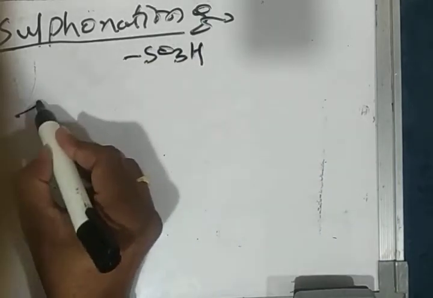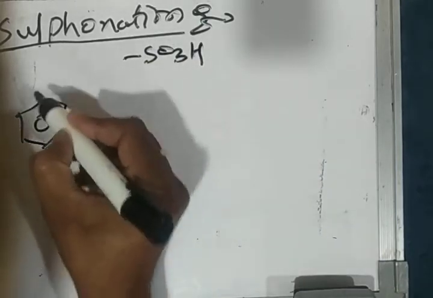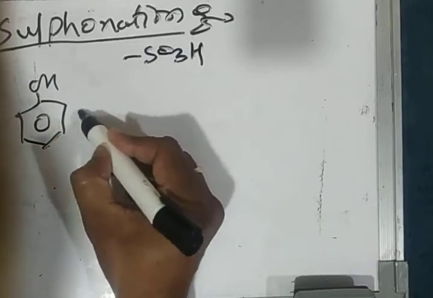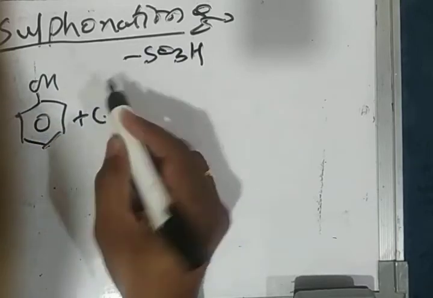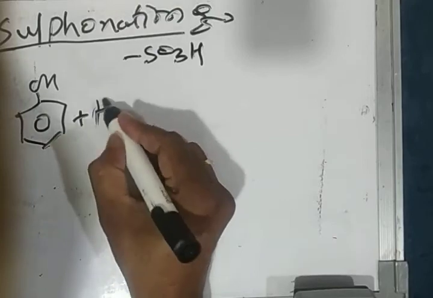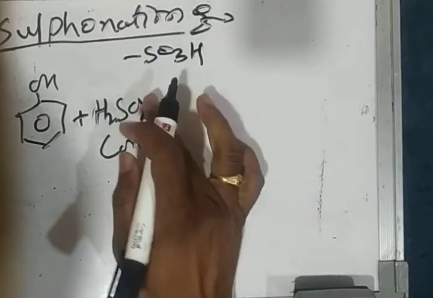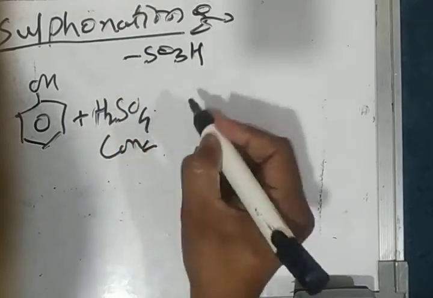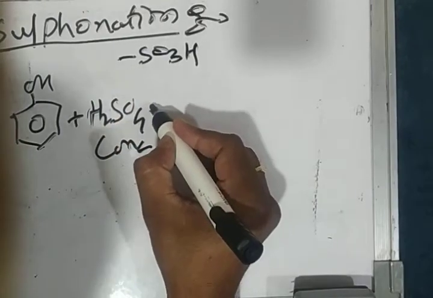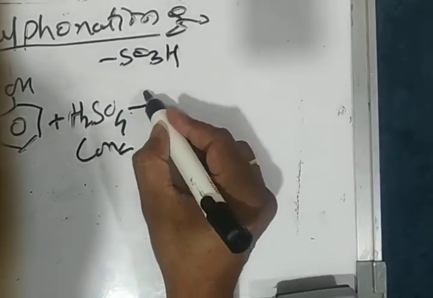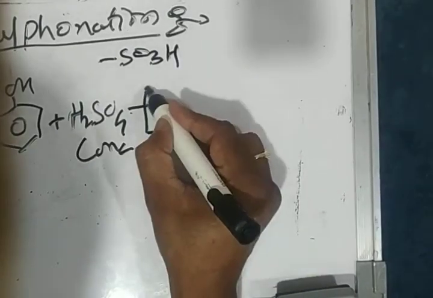Here phenol on reacting with concentrated H2SO4, monosulfonation occurs, but the product depends on temperature.